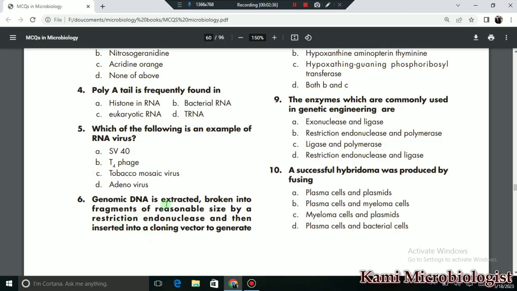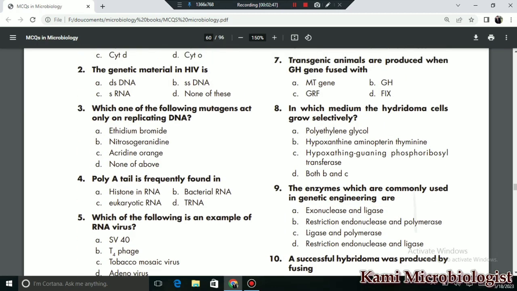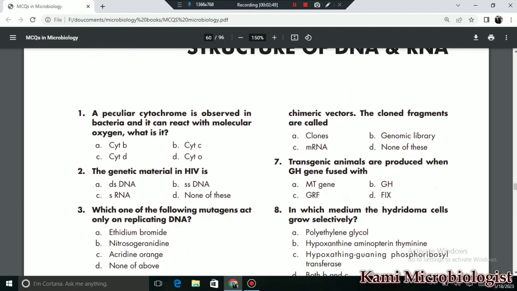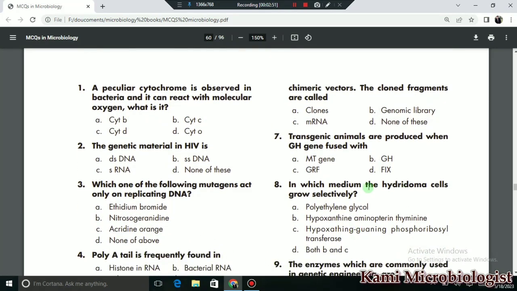Then genomic DNA is extracted, broken into fragments of reasonable size by a restriction endonuclease, and then inserted into a cloning vector to generate a chimeric vector. The cloned fragments are called what? So we mostly call that vector genomic library. B is the correct option.